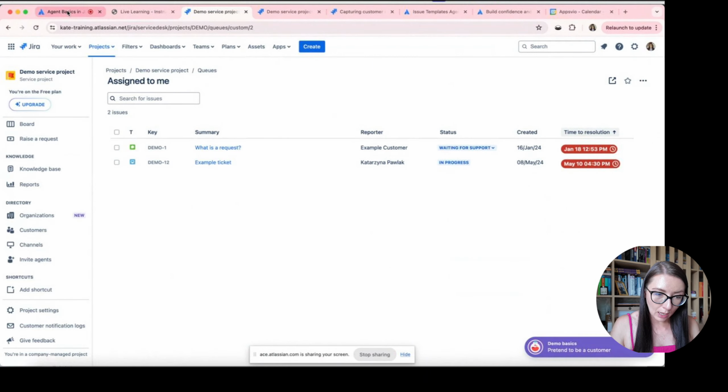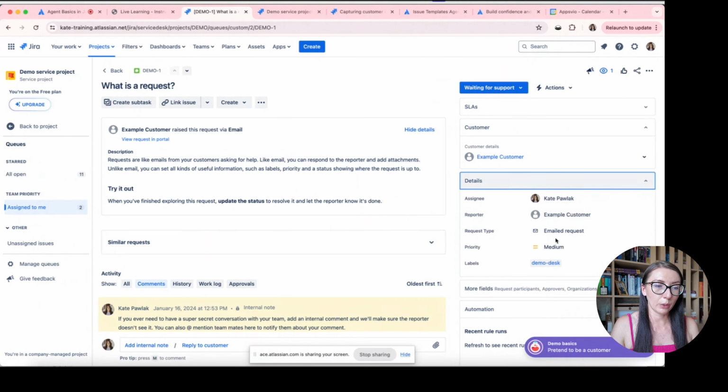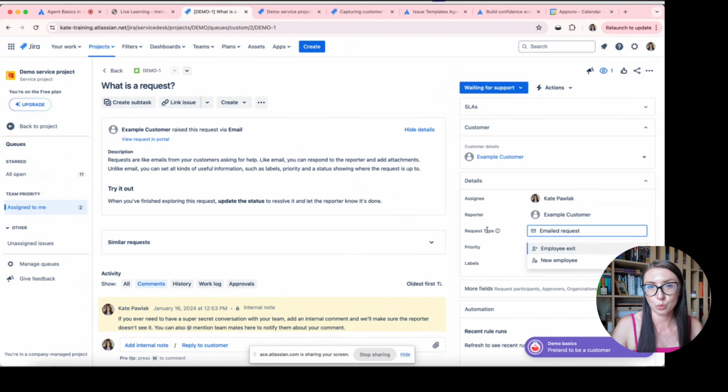And another question, how do you change the request type after ticket is created? Okay, so when I am here on the ticket, and here we have got request type, I have got option to change the request type. So I can choose, in this case, employee exit and new employee.